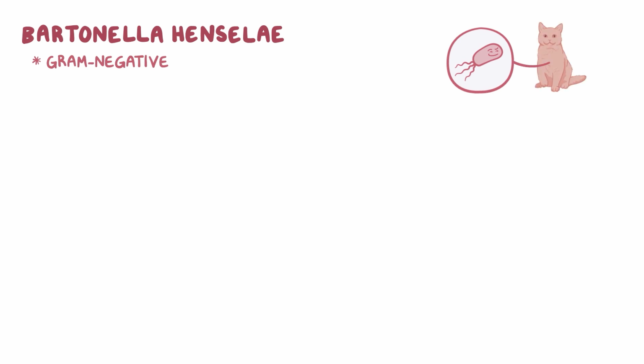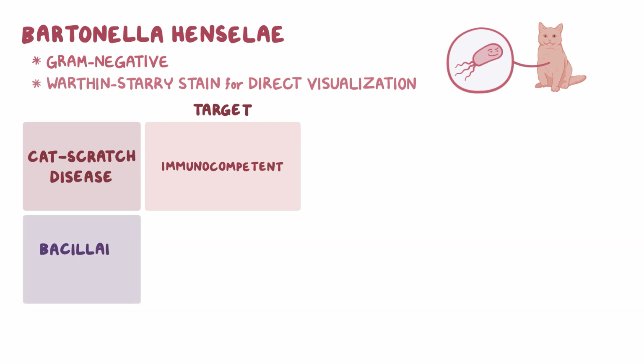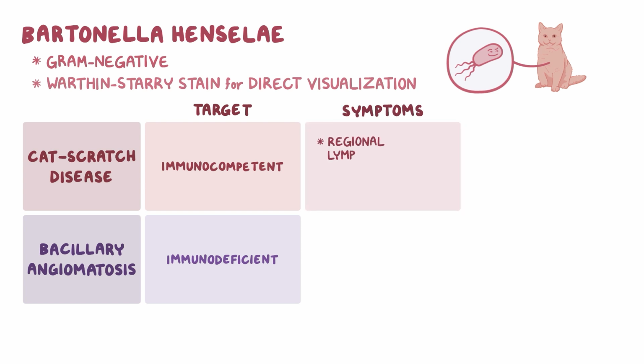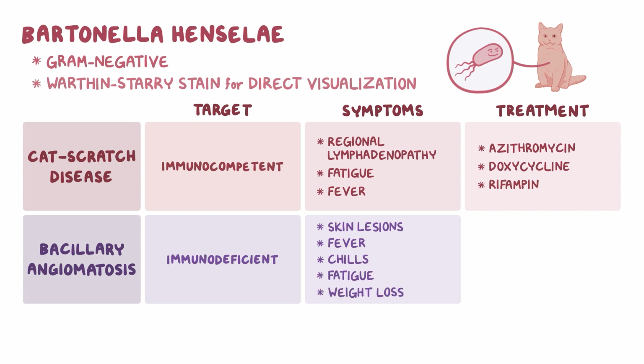Alright, as a quick recap, Bartonella henselae is a gram-negative bacteria found in cats. It can be visualized with the help of a Warthin-Starry stain. And it's responsible for causing cat scratch disease, or CSD, in immunocompetent individuals and bacillary angiomatosis in immunodeficient individuals. Cat scratch disease presents with regional lymphadenopathy, fatigue, and fever. And antibiotics like azithromycin, doxycycline, and rifampin can be used in treatment. Bacillary angiomatosis presents with skin lesions, fever, chills, fatigue, and weight loss, and requires treatment with erythromycin, doxycycline, or tetracycline.